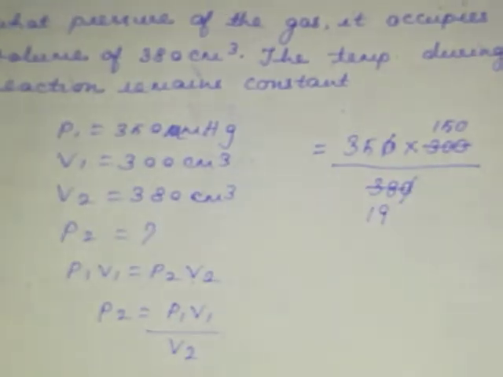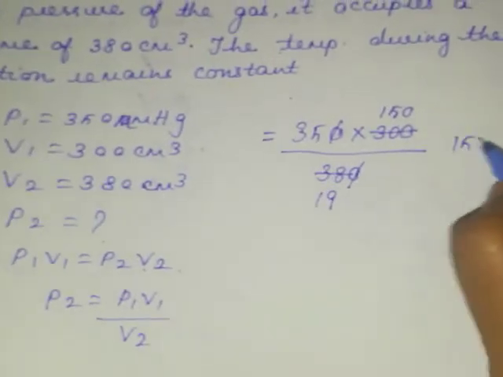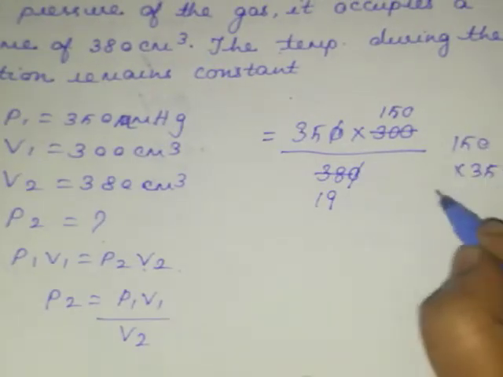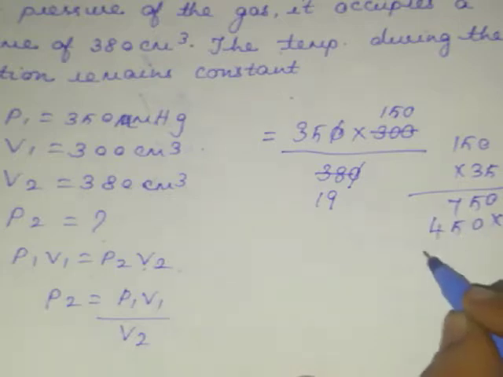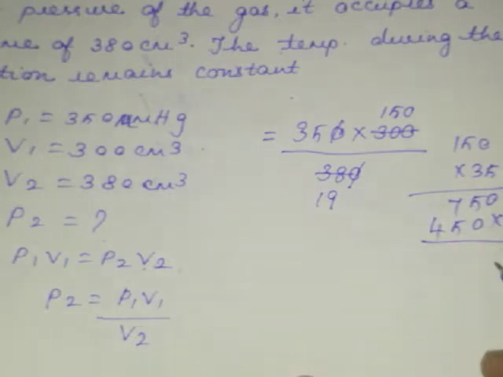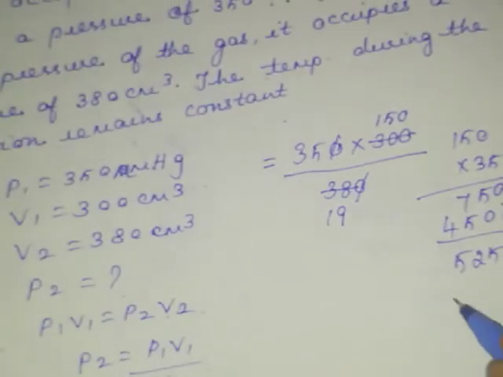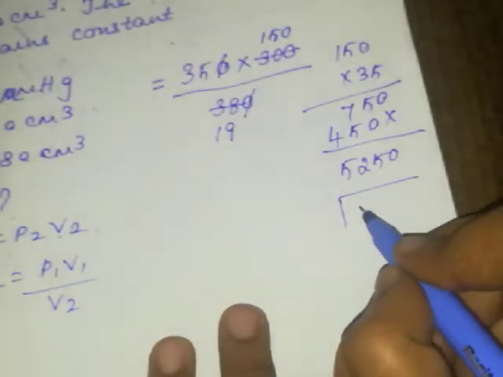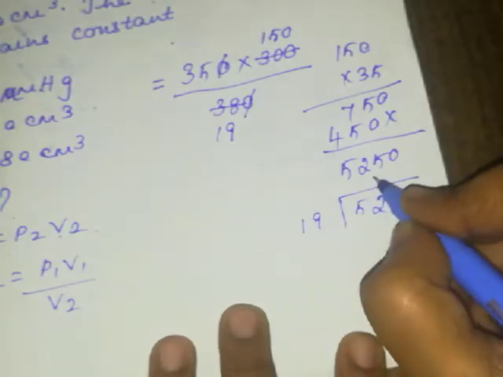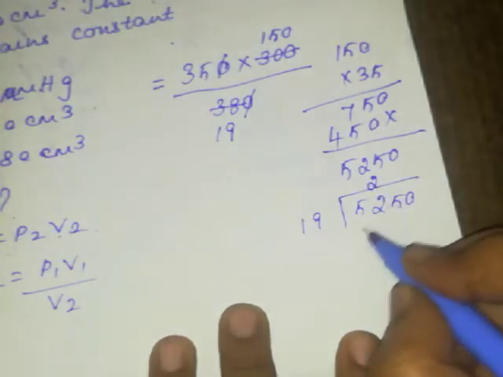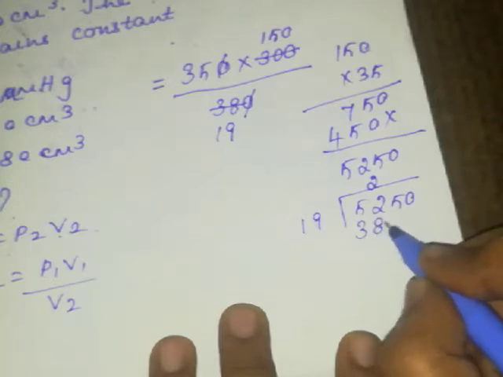And if you multiply 150 into 35, you get 5250. Now you have to divide this. 5250 divided by 19, so it will go 2 times here, twice. So 38 you will get.